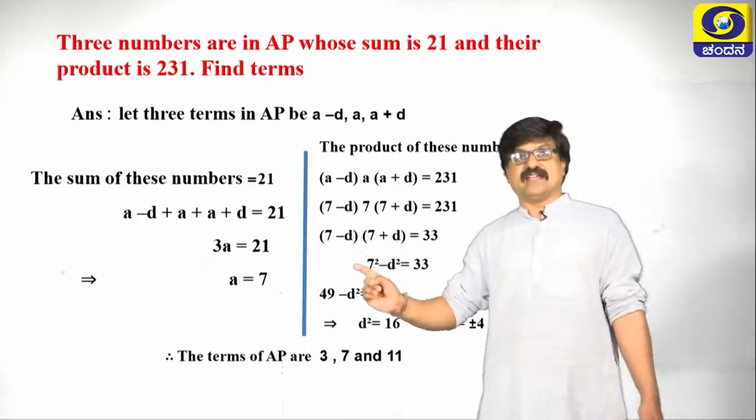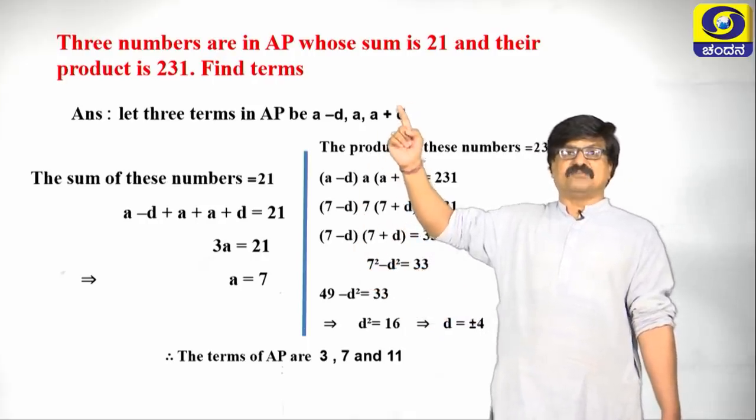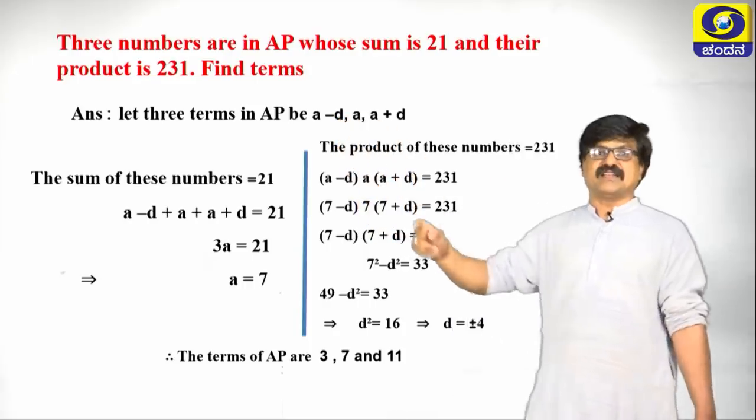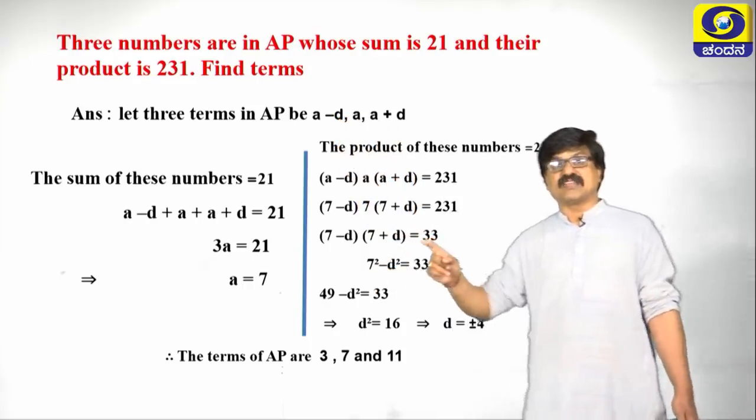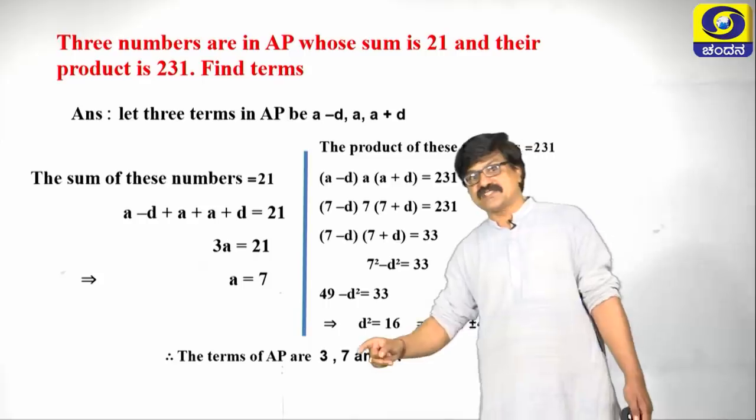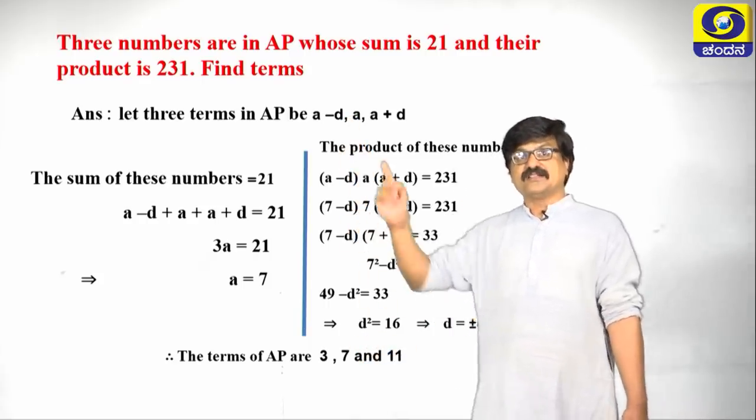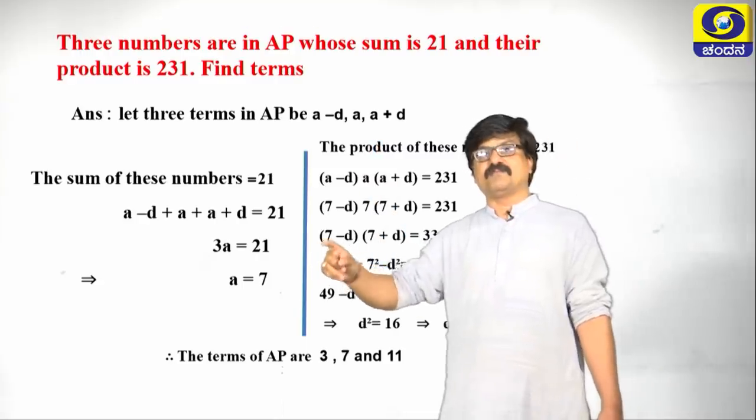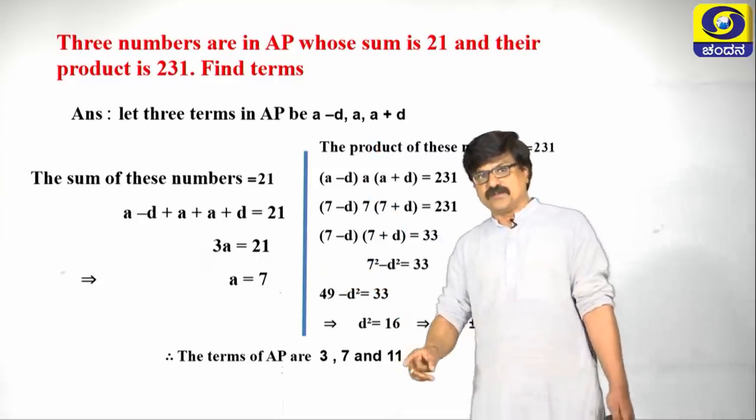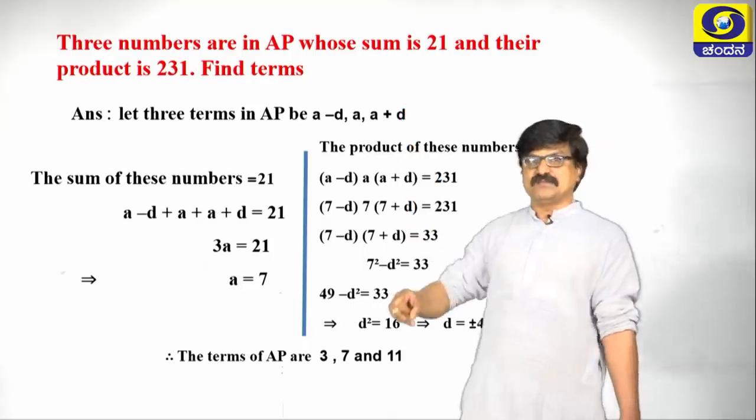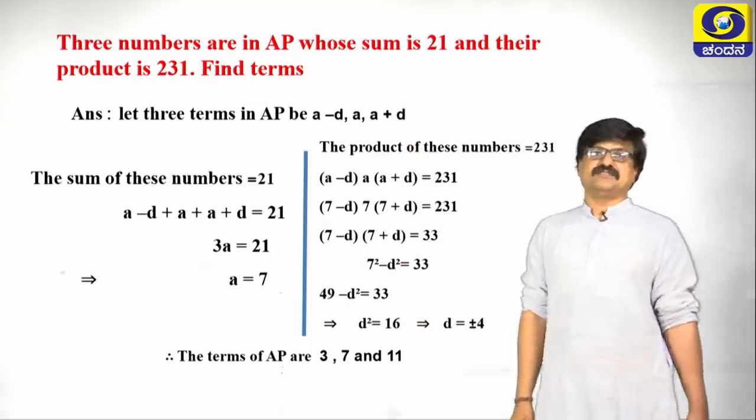After getting a and d, we have to find the terms. What is the first term? a minus d, that is 7 minus 4 is 3, the first term is 3. What is the second term? a, that is 7 only. The third term is a plus d, that is 7 plus 4, 11. If you add them, 21 we are getting. If you multiply, we are getting 231 only.